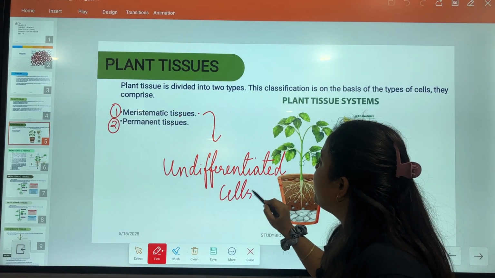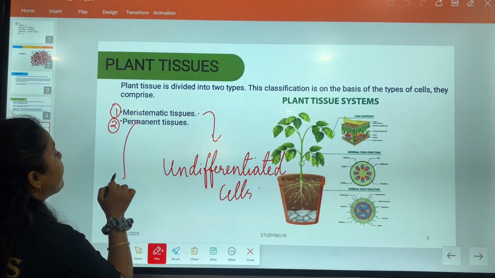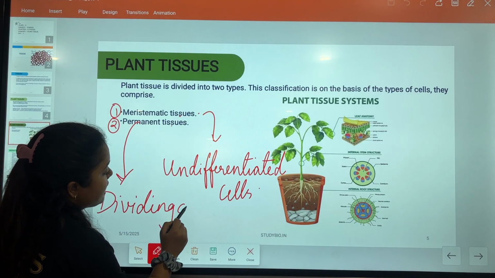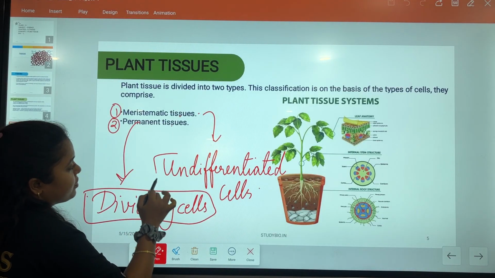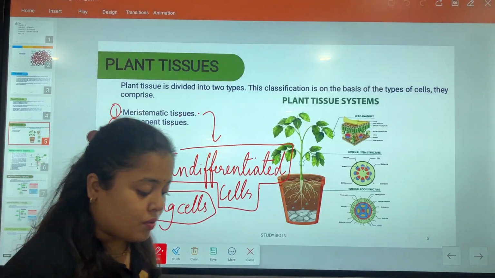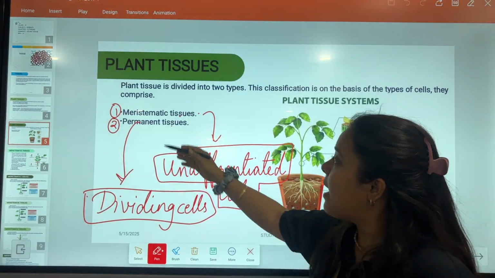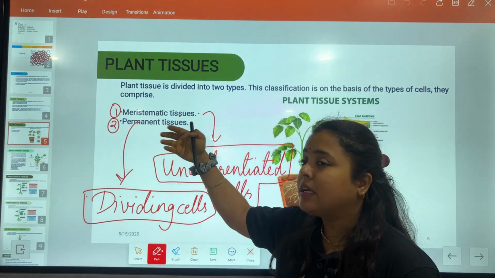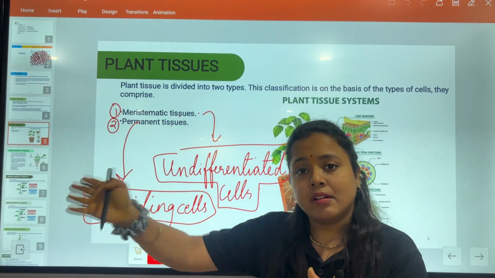Undifferentiated cells से मिलके बनी होती है meristematic tissues, and permanent tissues, they are dividing tissues or dividing cells. The cells which are present in the permanent tissues are dividing cells. ये कुछ important term है जो आपको याद करनी है. Meristematic tissue is also known as undifferentiated tissues or undifferentiated cells, and permanent tissues are basically also known as dividing tissues, or they are basically derived from the cells which continuously divide in their lifespan.